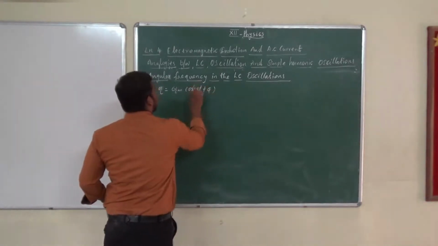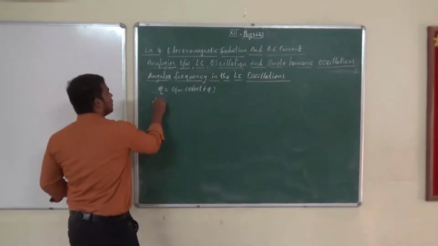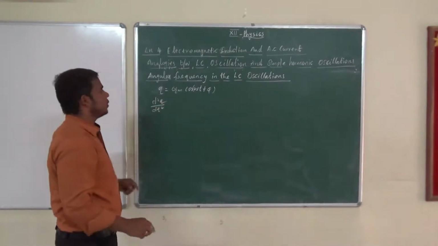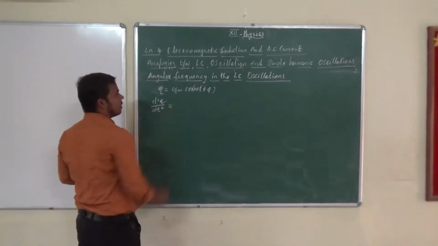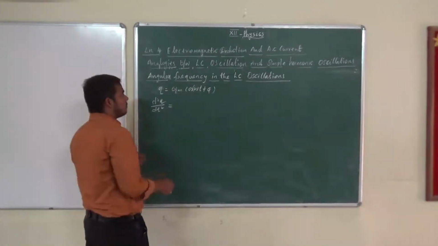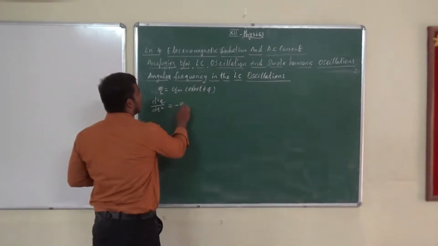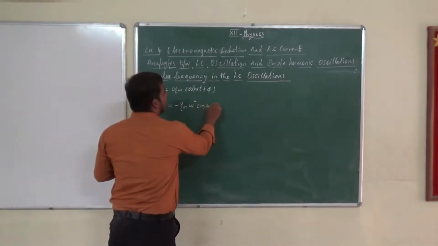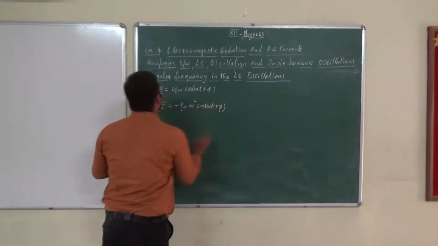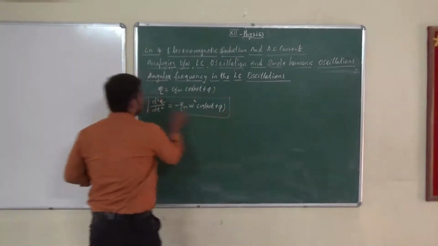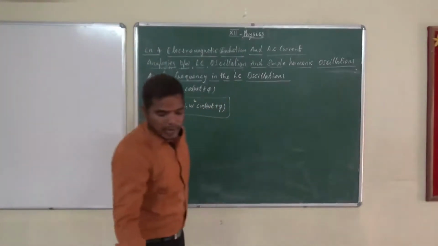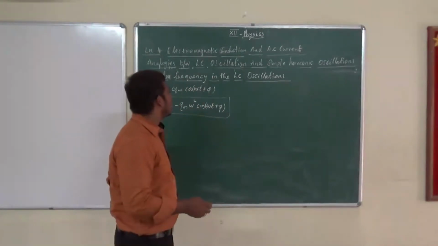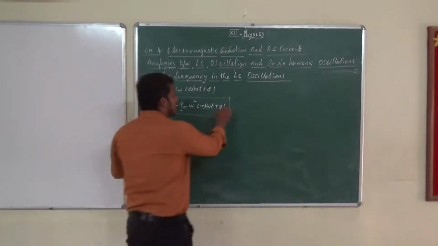Am I correct? So if you differentiate two times, d square q by dt square, what do we get? You get minus Qm omega square cos omega t plus pi. This is the differentiated value.